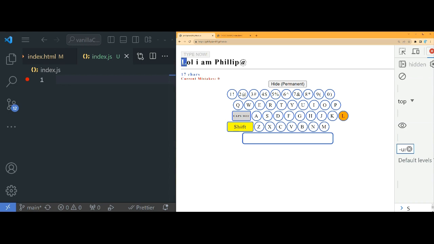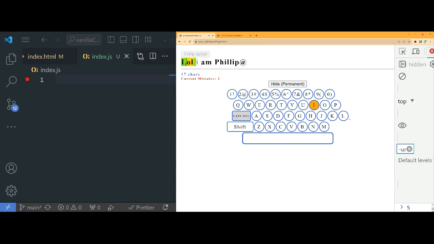It sees that the first letter is capital, so it's telling you to do Shift L. You get it right, it's green, and the next one blinks. You get it wrong, it's red, and your mistake updates. And it still blinks, and you can still fix it, and it turns yellow. Okay, and then it tells you what the next character is.